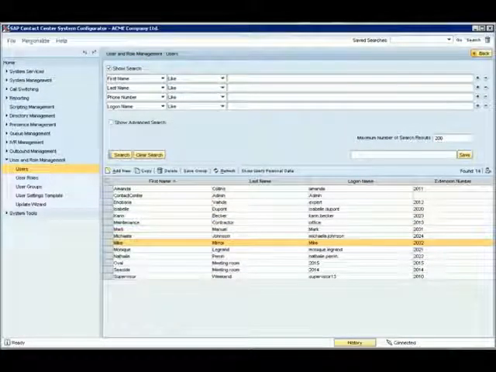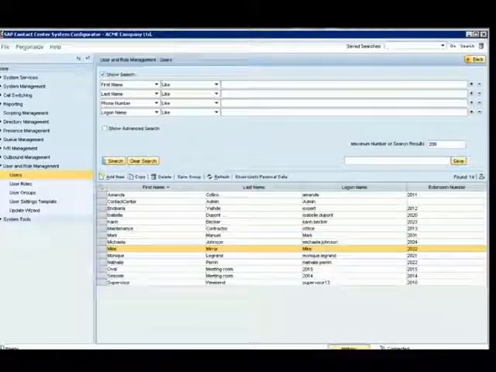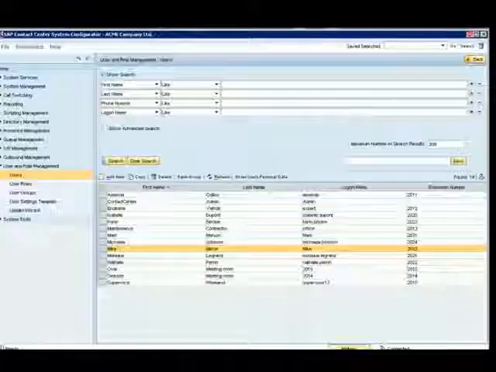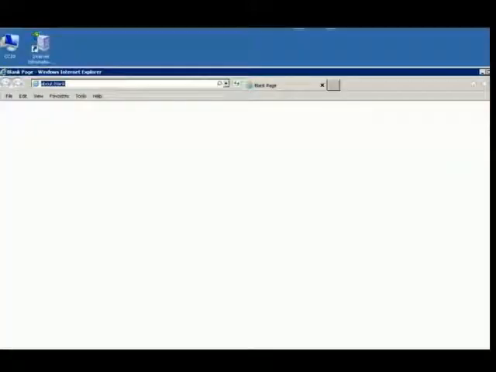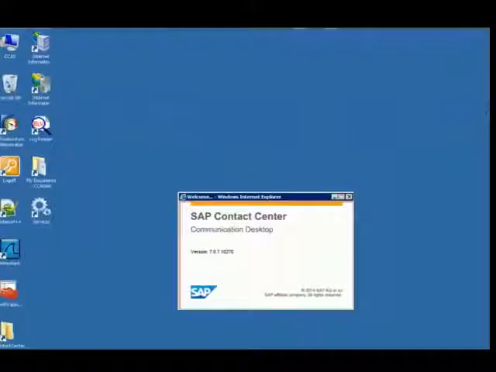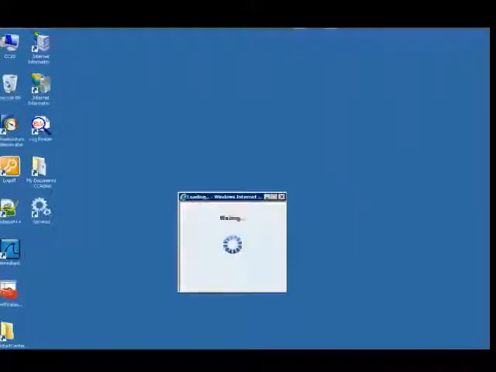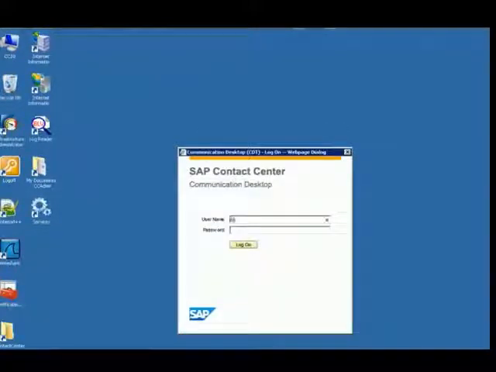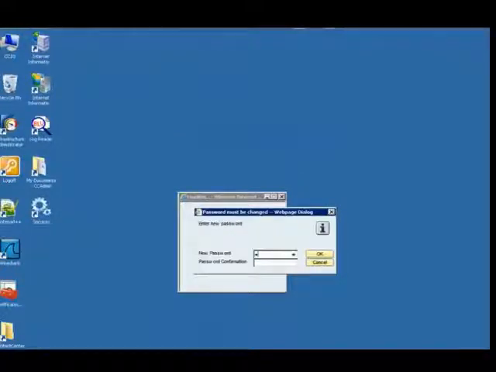The new user now appears on the users list, and we can move to Internet Explorer to try his login. We navigate to the login page. We give the username and press Logon. Add the password for Mike.